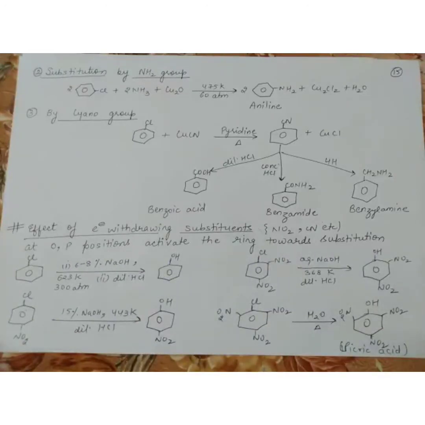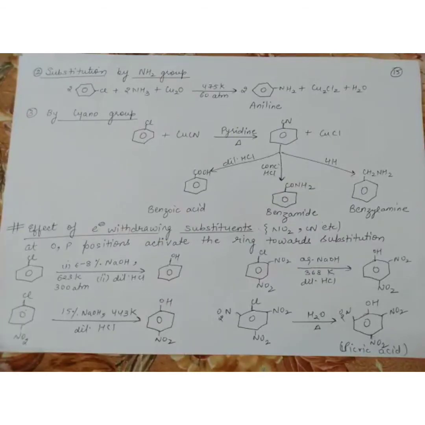So if we want to increase the reactivity of haloarenes towards nucleophilic substitution, either you use high temperature or pressure, or you put some electron withdrawing group at ortho and para position. Now why especially at ortho and para only? Because if we look at the resonating structures of chlorobenzene or any other halobenzene, we see that the negative charge or the electron density is more at ortho and para position. So we put these electron withdrawing groups at ortho and para positions only because their effect is more when they are kept at ortho and para positions.